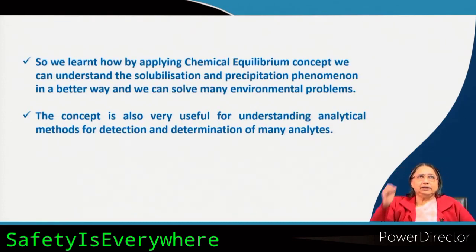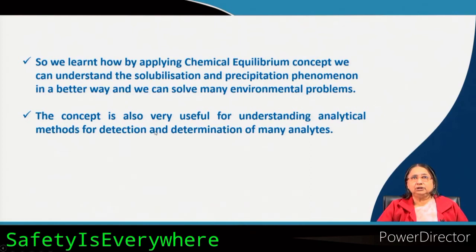So, from the discussion on chemical equilibrium, we have learnt many things. We learnt how to apply the chemical equilibrium concept to understand the solubilization and precipitation phenomena in a better way, and we can solve many environmental problems.